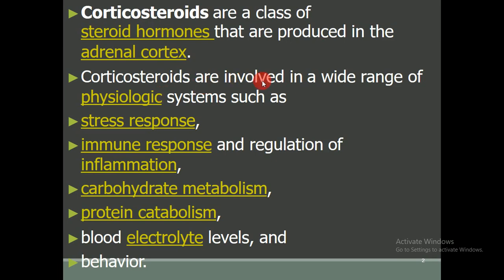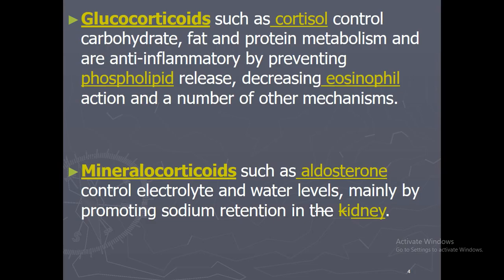Corticosteroids are involved in a wide range of physiological systems such as stress response, immune response, and regulation of inflammation, as well as carbohydrate metabolism, protein catabolism, blood electrolyte levels, and behavior. Corticosteroids such as cortisol control carbohydrate, fat and protein metabolism.